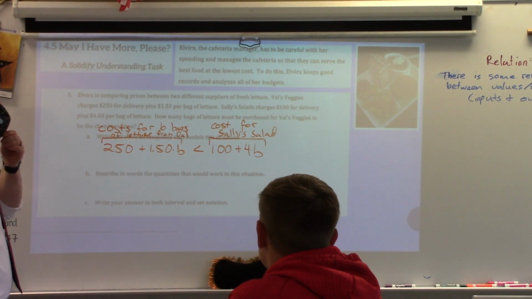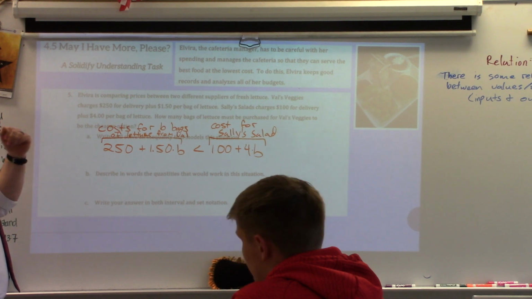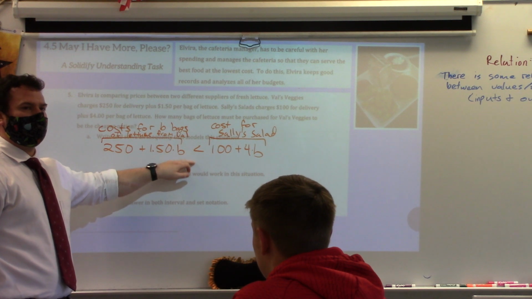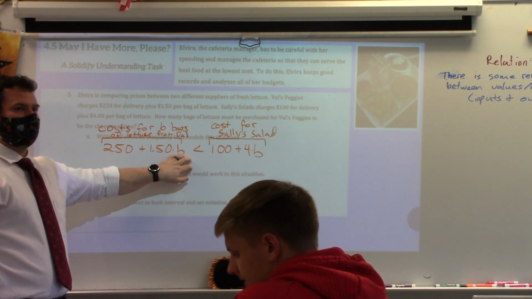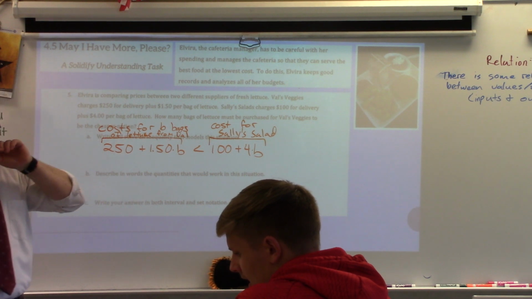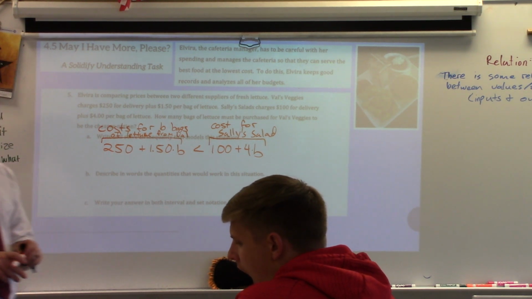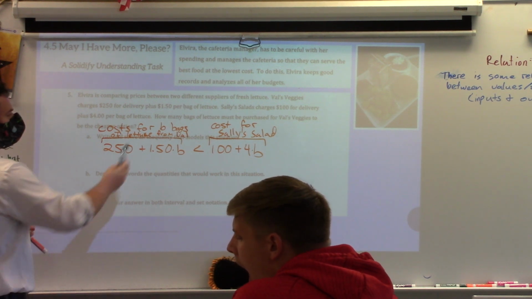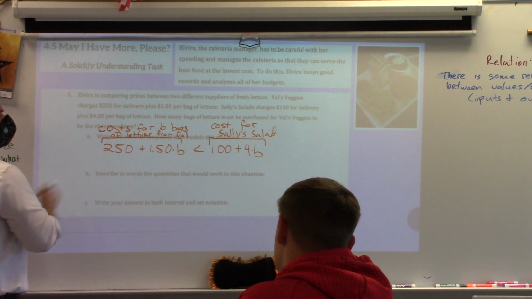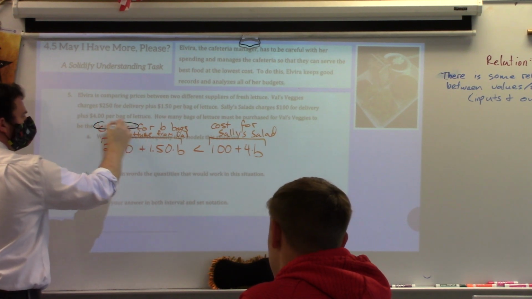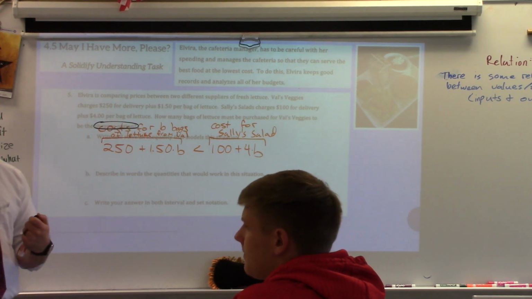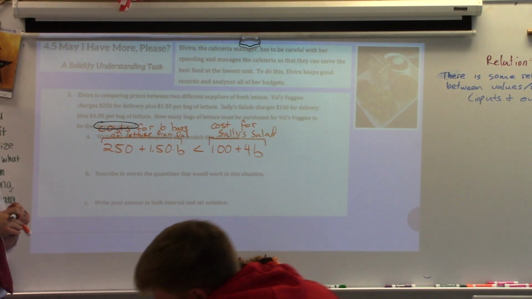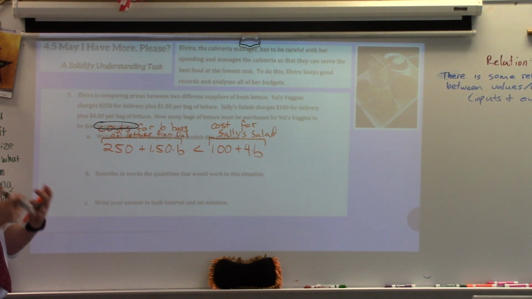I think most of us got there. Braden, I think it was in your group, I may be wrong on this, but we talked about whether it should be less than or equal to. Was that in your group? Yeah. Okay, so why did y'all end up deciding less than instead of less than or equal to? Because the question asks, for how many bags of lettuce must be purchased for Val's Veggies to be cheaper. If it's cheaper, right, that's that context idea. Could it be less than or equal to, or does it just have to be less than? Just less than. It's called a strict inequality. It has to be less than.